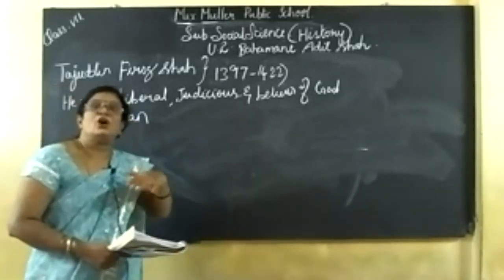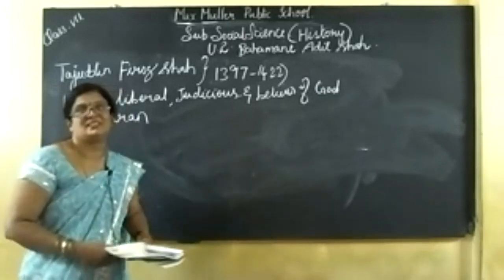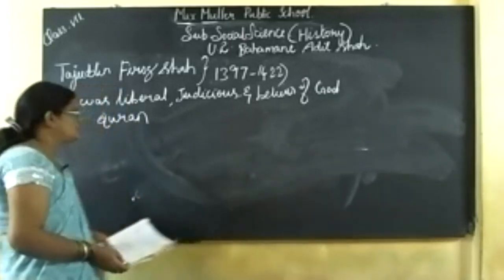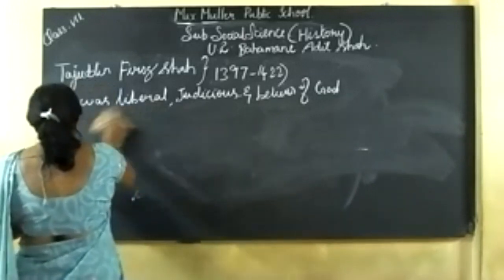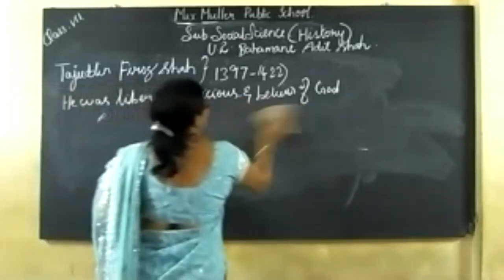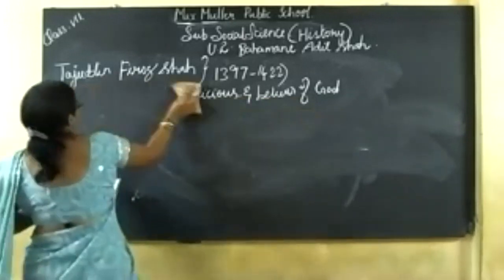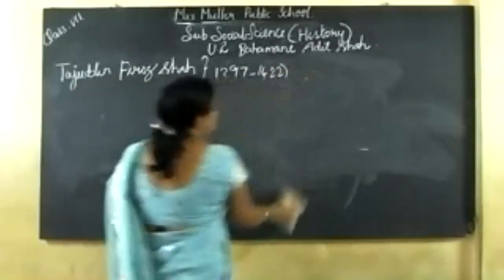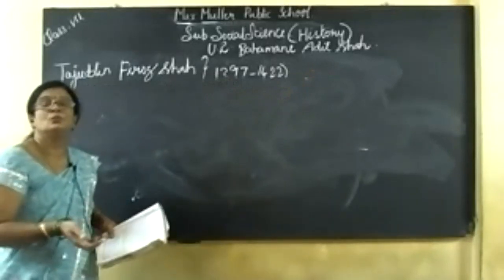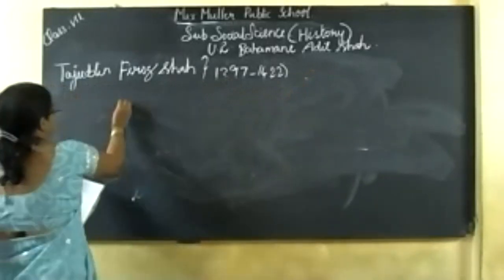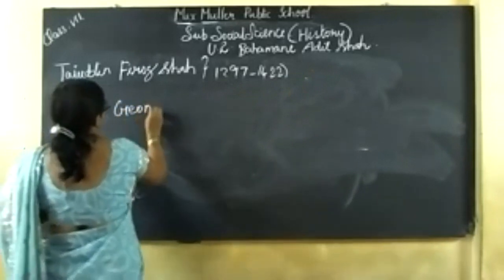He encouraged poets of all the languages, and he was an expert in geometry and theology.